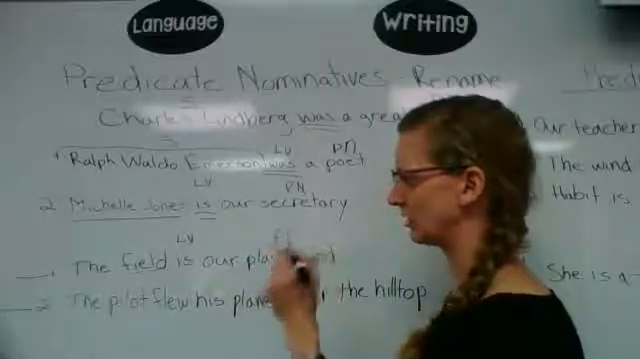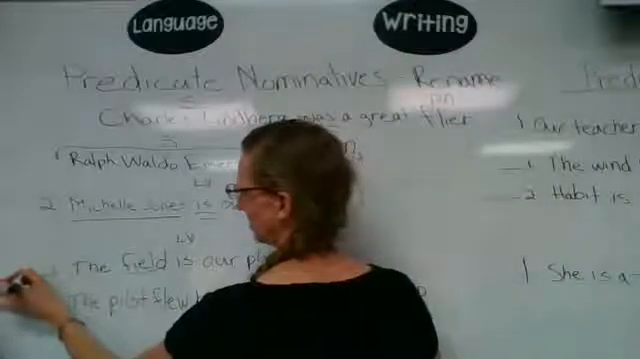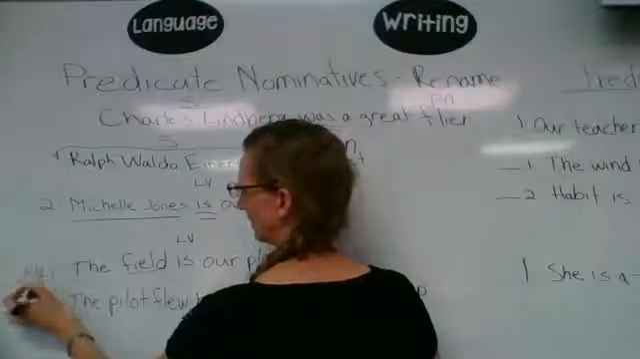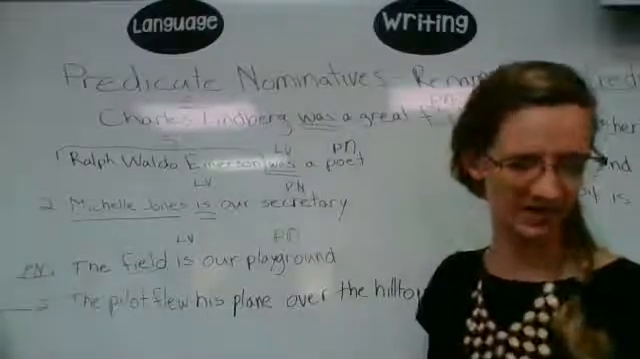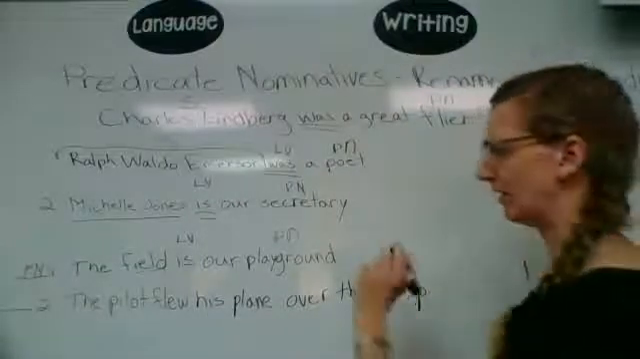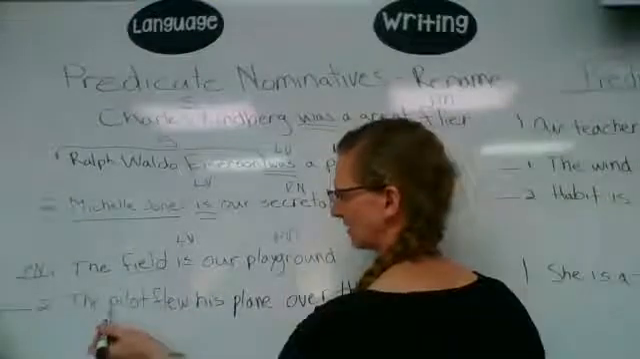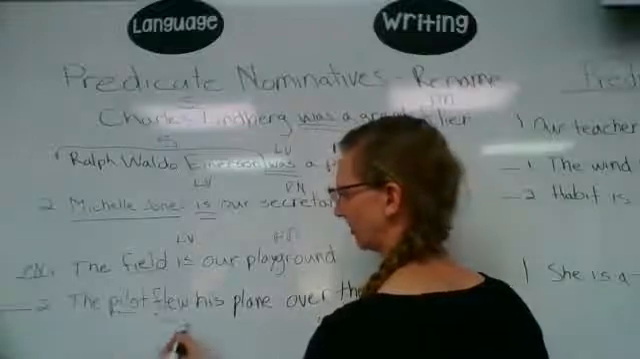The playground is our field. So then you would write PN in the blank over here to say that the italicized word is a predicate nominative. The field is our playground. The playground renames field. Now the one under that: the pilot, your subject, flew.